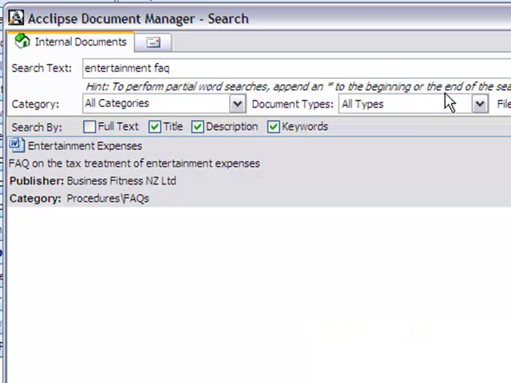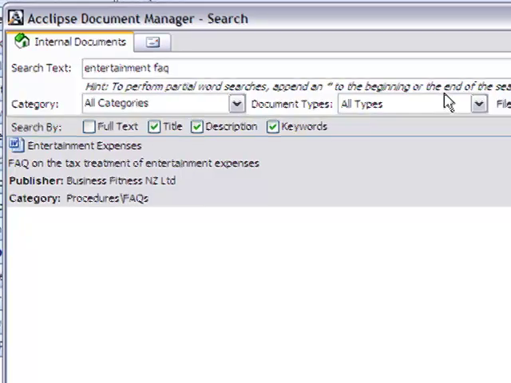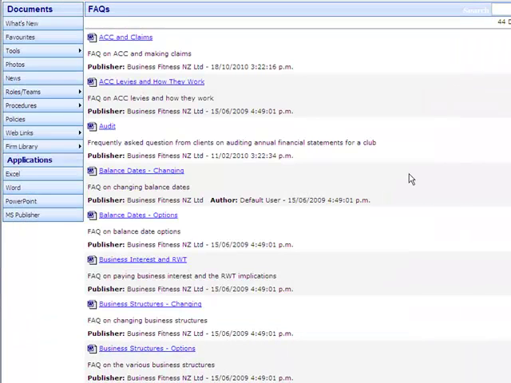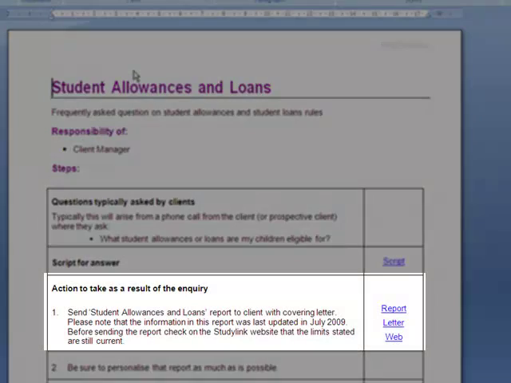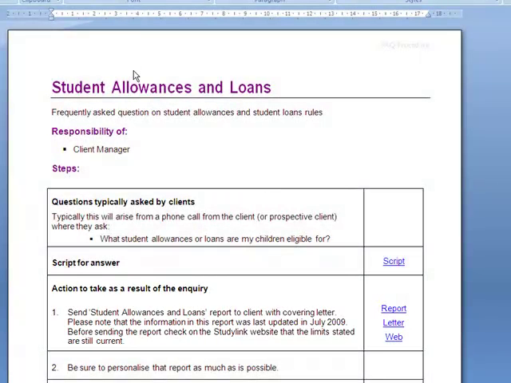You can see here I'm looking for the FAQ on entertainment expenses, so I've just typed in entertainment FAQ and hit search, and it's brought it up straight away. Your team might find it helpful to use the FAQ content to just brush up internally so they don't have to look up information online or go about it the long way. For example, the report linked to the Student Allowances and Loans FAQ outlines the student allowances and loans rules, regulations and rates. Your team can simply read that report to keep themselves up to date rather than trolling through the StudyLink website.